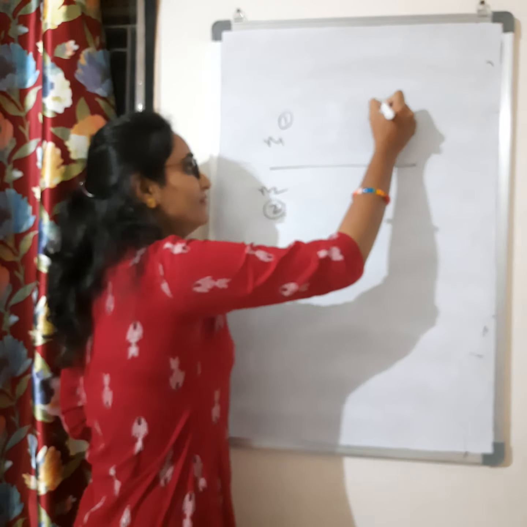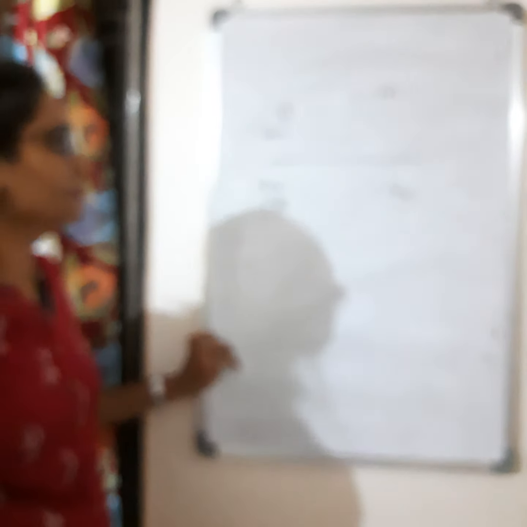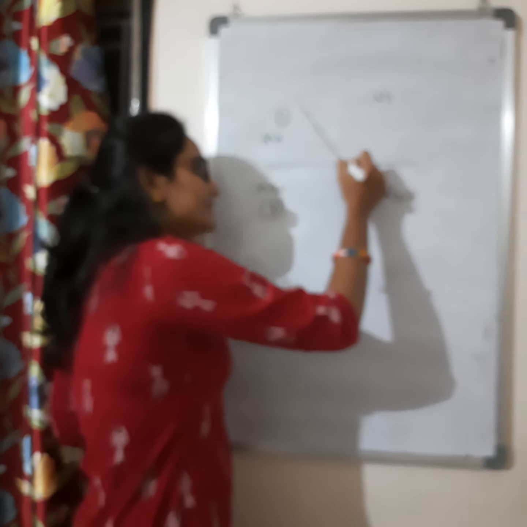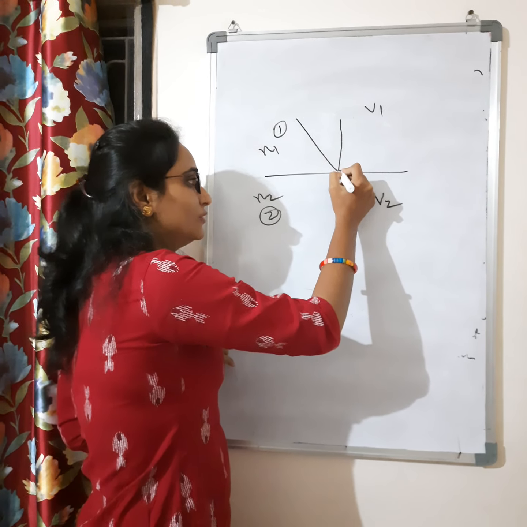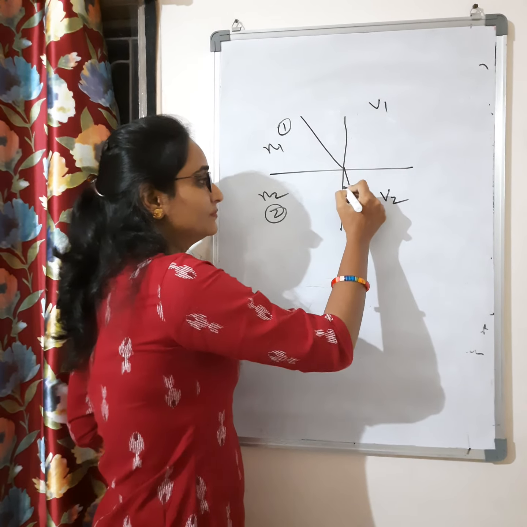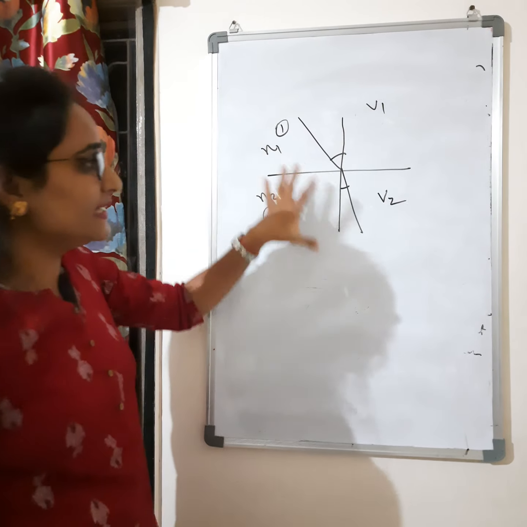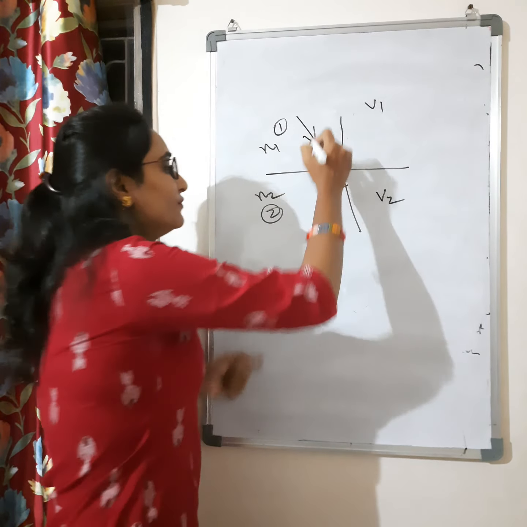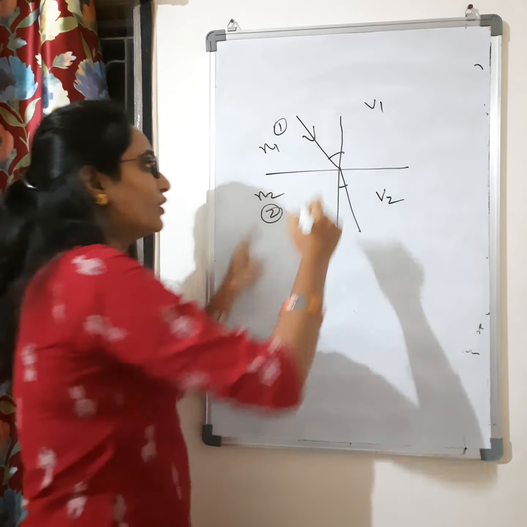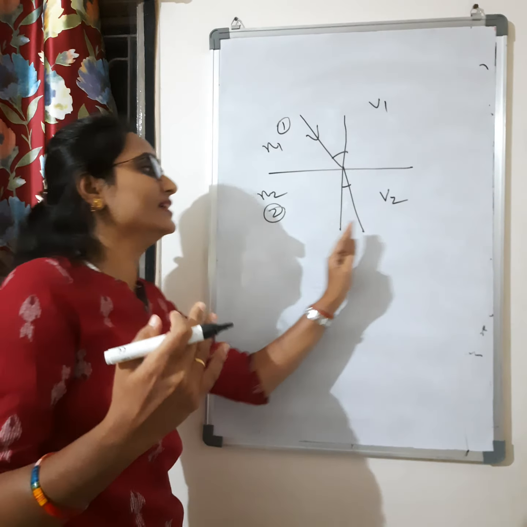The velocity of light in medium 1 is suppose V1, and the velocity of light in medium 2 is suppose V2. Light is traveling from the first medium, this is the normal, and going into the other medium. By seeing this diagram, what will you understand? Light is traveling from medium 1 to medium 2, and how is the bending happening here? Bending is towards the normal.